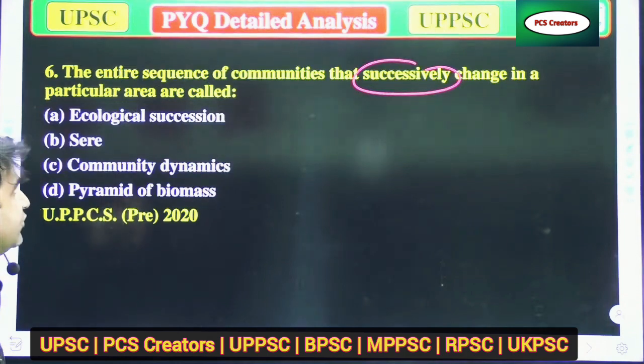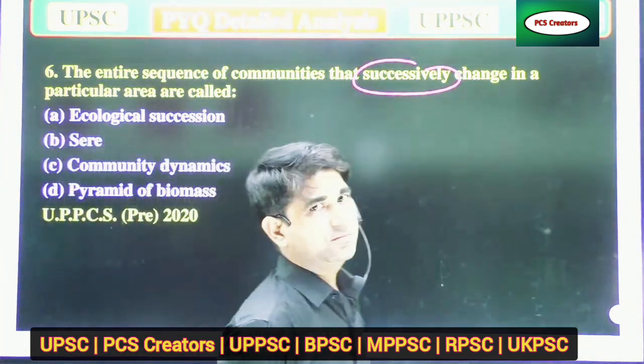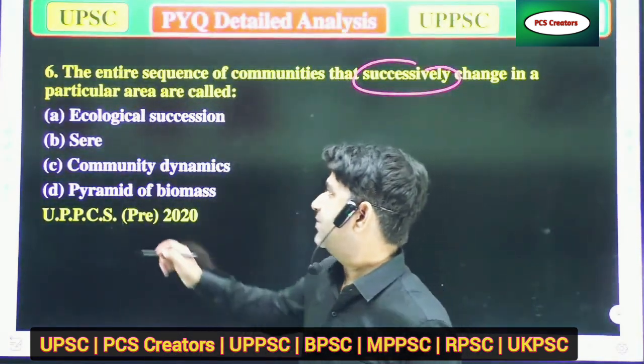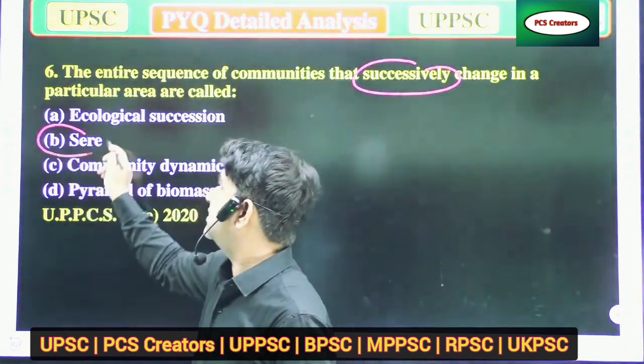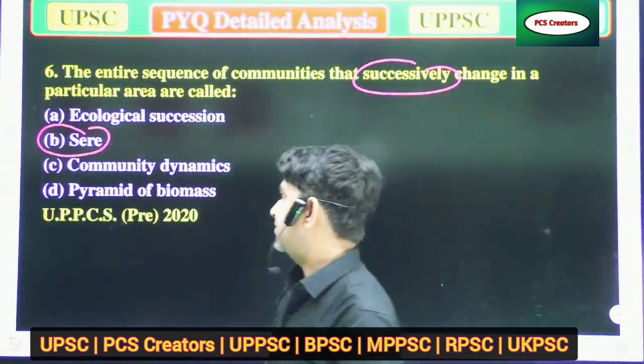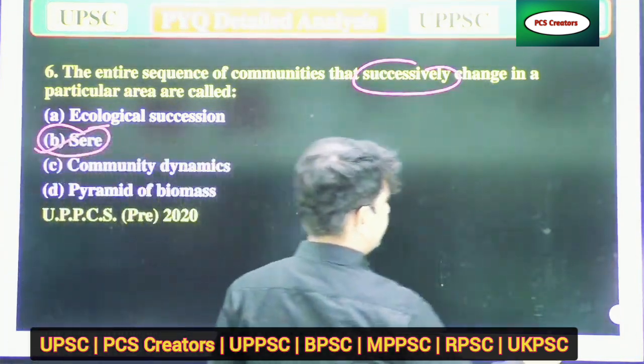The entire sequence of communities that successfully change in a particular area is called a series. These sequential changes are called series. So option B is correct. Now we'll move to the next question.